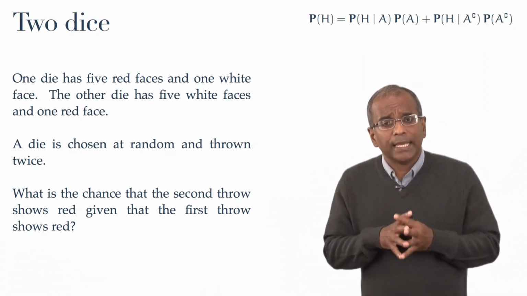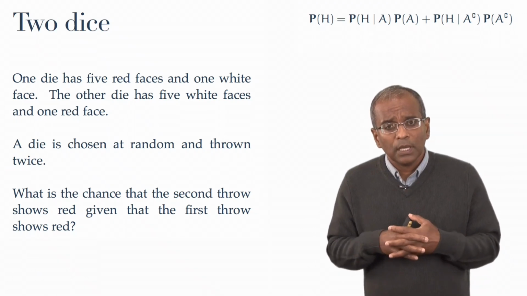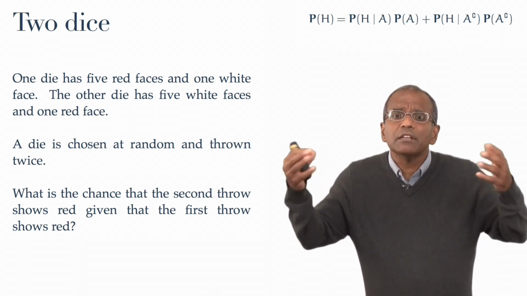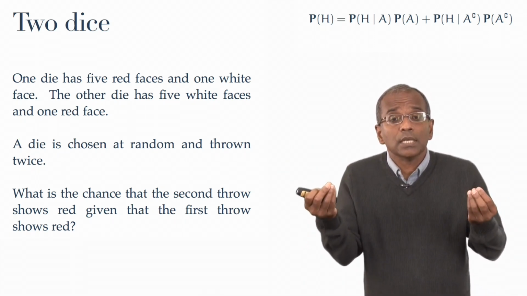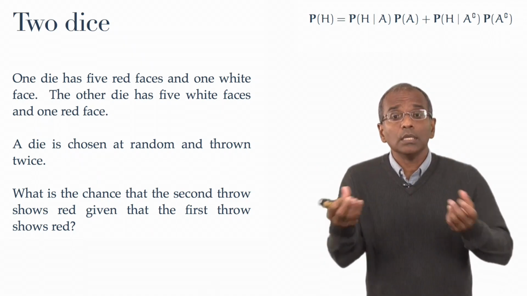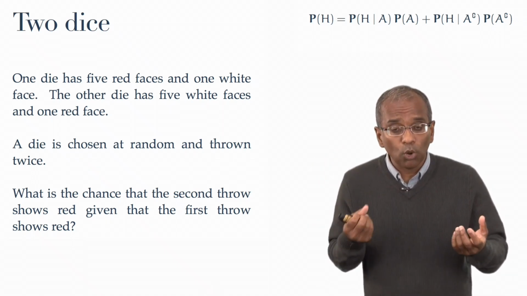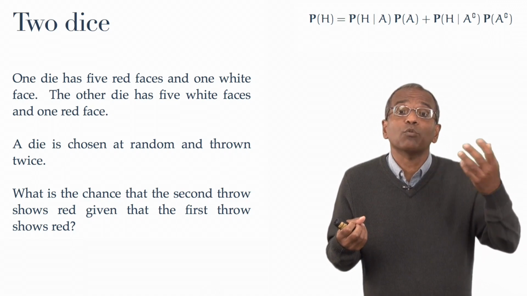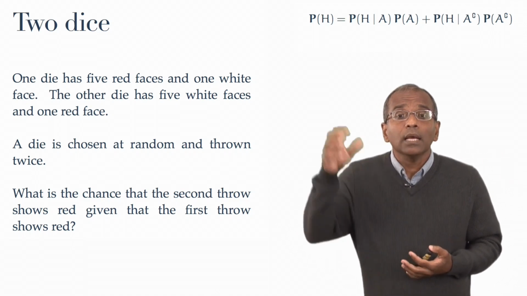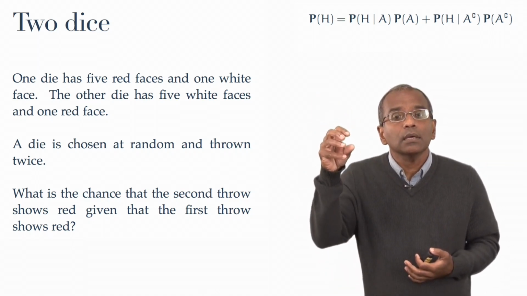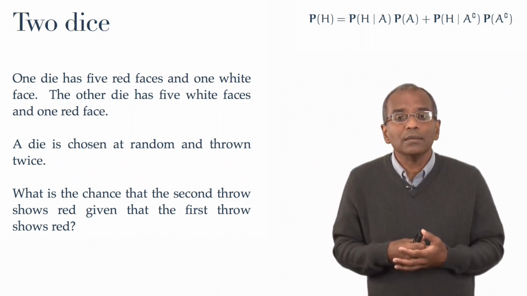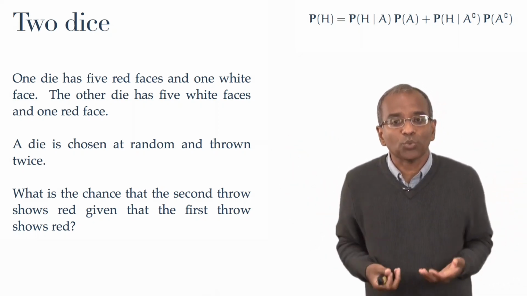Now, the problem setting that I have given you can morph into many other mathematically equivalent but formally different settings. For example, we could replace the 2 dice by an urn and ball problem. Imagine one has 2 urns. In one urn, there are 5 red balls and 1 white ball. And in the other urn, the second urn, there are 5 white balls and 1 red ball. An urn is selected at random, and then balls are drawn from the selected urn, sampling with replacement. Given that the first ball drawn is red, what are the chances that the second ball drawn is red?